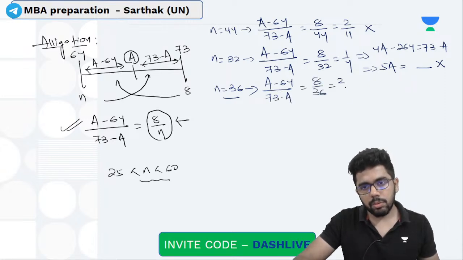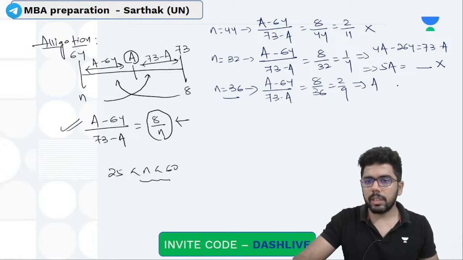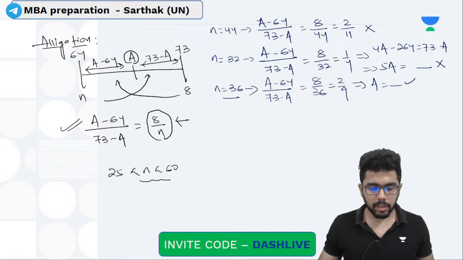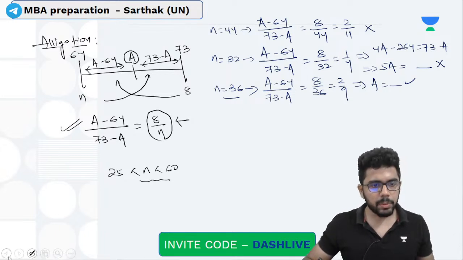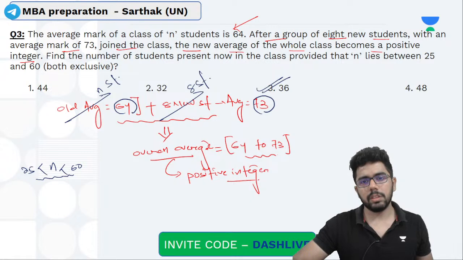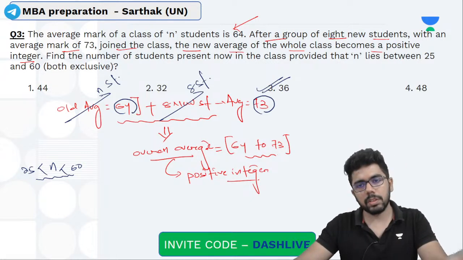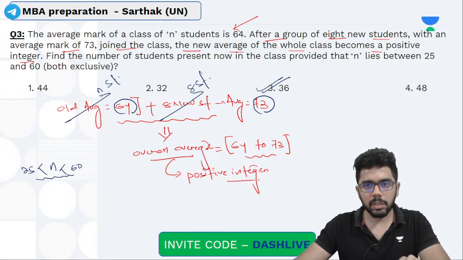8/36 आ रहा है, 2/9 आएगा, इसको सॉल्व करोगे तो यू विल गेट द वैल्यू ऑफ ए. ठीक है, इफ यू सॉल्व दिस यू विल गेट द वैल्यू ऑफ ए. So by options we can check and find that okay this is 36. This is one way of solving. तुम surplus deficit में भी इसको solve कर सकते हो. Don't worry about that part.